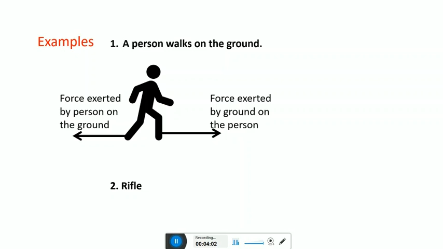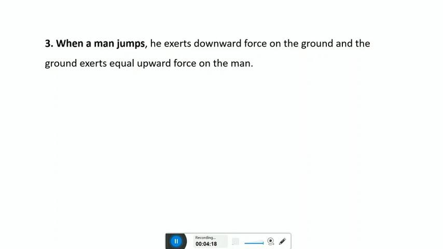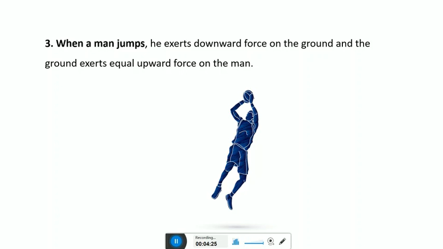The second one is the example of a rifle. When a rifle is fired, the bullet moves forward while the rifle recoils backward. Another one is when a man jumps, he exerts a downward force on the ground.